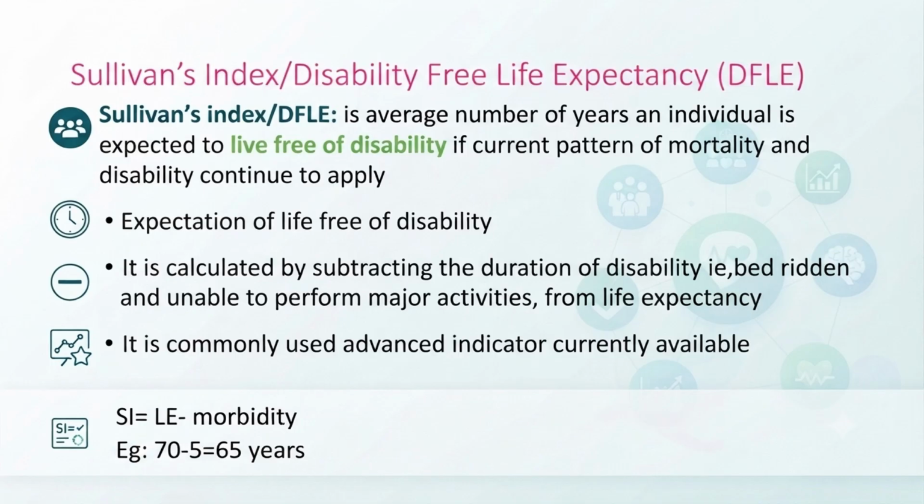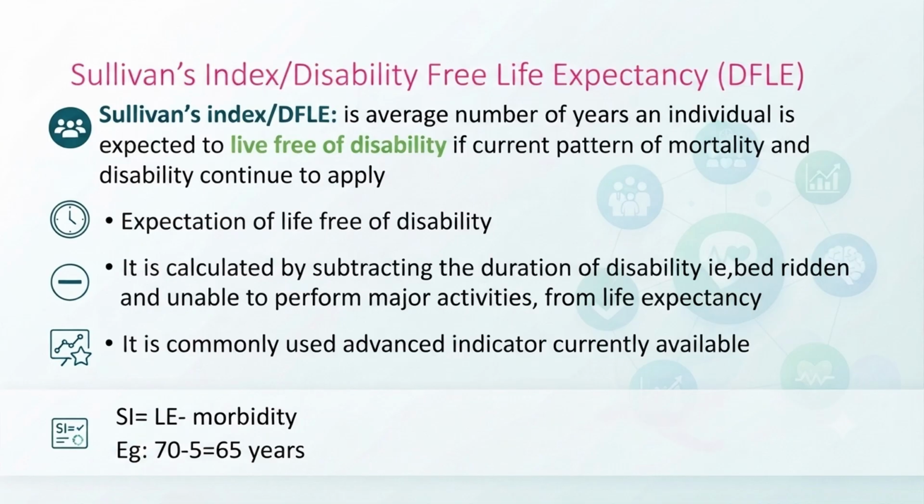And how do we calculate it? It is calculated by subtracting the duration of disability, that is being bedridden and unable to perform major activities, from life expectancy. That means from life expectancy at birth we deduct the number of years with disability. Say for example, in India life expectancy is currently 70 years, and the person suffered disability for about 5 years.